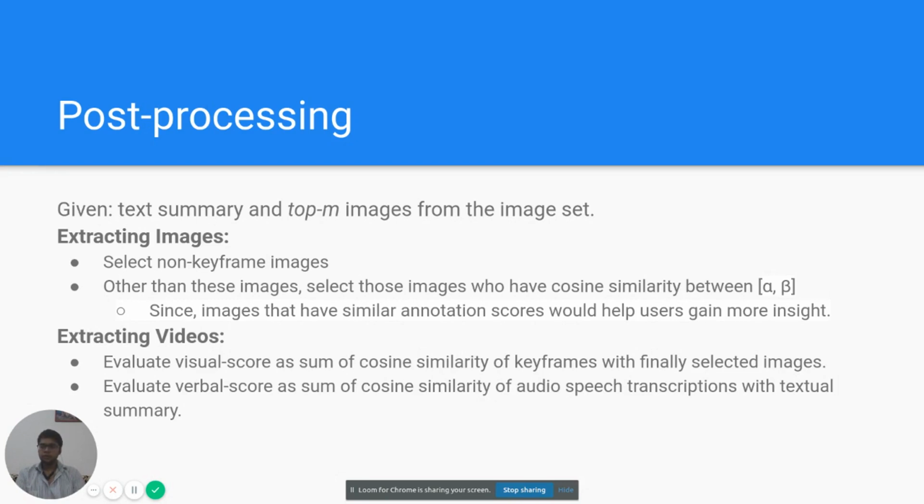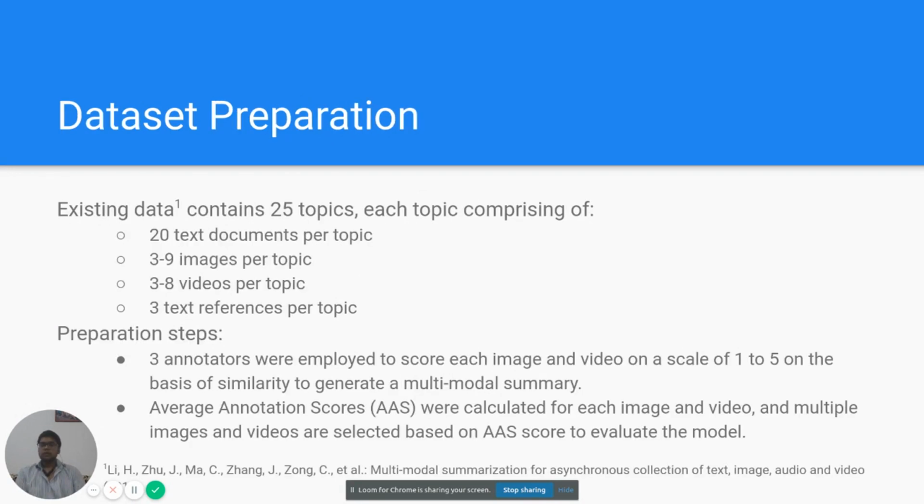To generate the video summary, we evaluate a visual score and a verbal score. For the visual score, we take the summation of cosine similarity of keyframes with selected images, and for the verbal score, we take the cosine similarity of the audio speech transcription with the text summary. Then we take a weighted average of these two scores, and the video with the highest score gets selected to be the video summary.